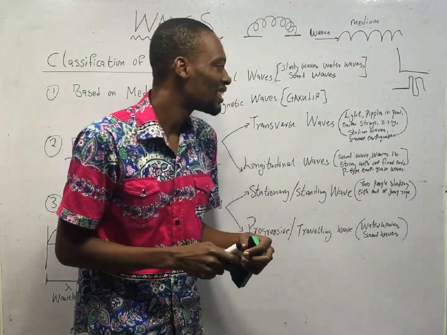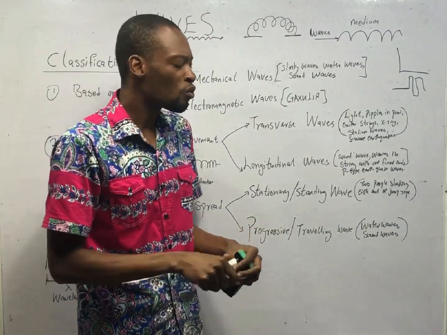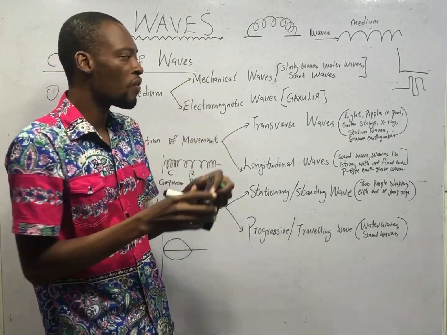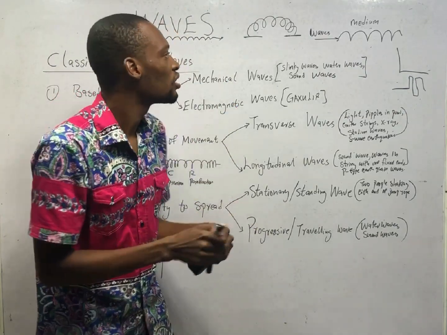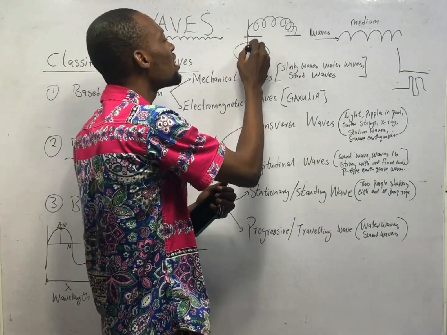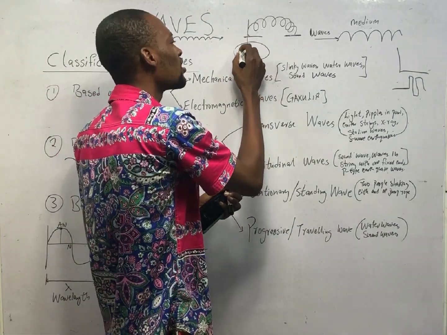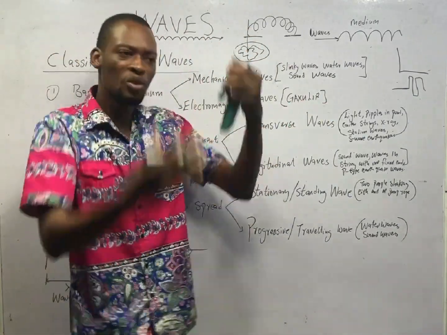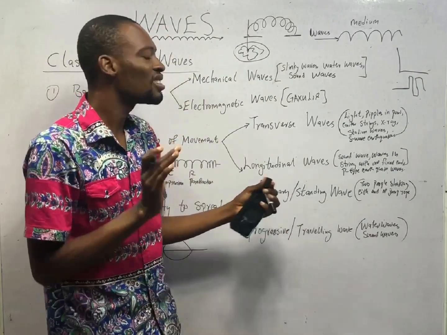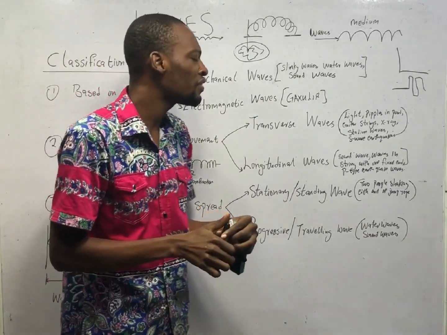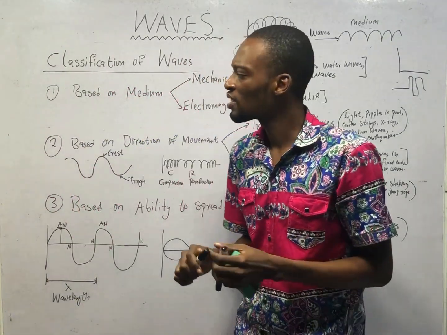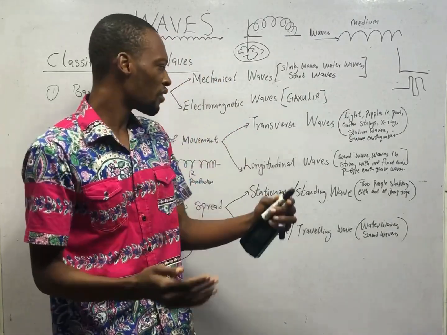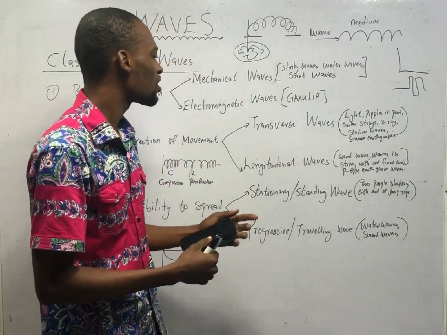Examples of transverse waves are light waves. When you spread a light, you notice that it is moving perpendicular to the direction of the waves. Ripples in a pond. If this is a pond, you hit here, you notice that the ripples spread. So any wave that spreads, goes up and down, is simply a transverse wave. So when you are given a question, which of these is a transverse wave, try to look at the options. Which of the waves scatters, like goes up and down, to and fro? That is simply a transverse wave.